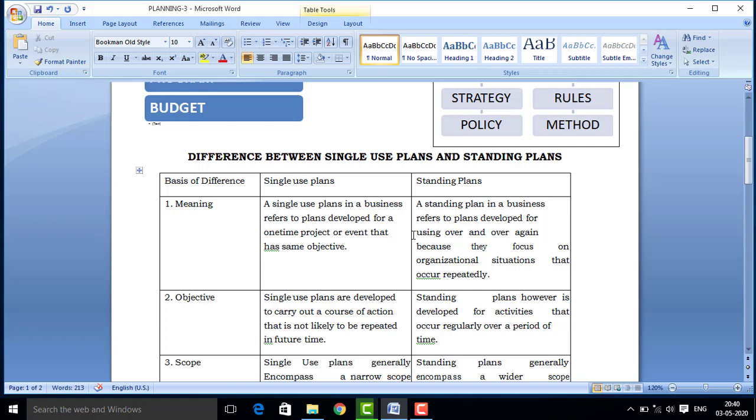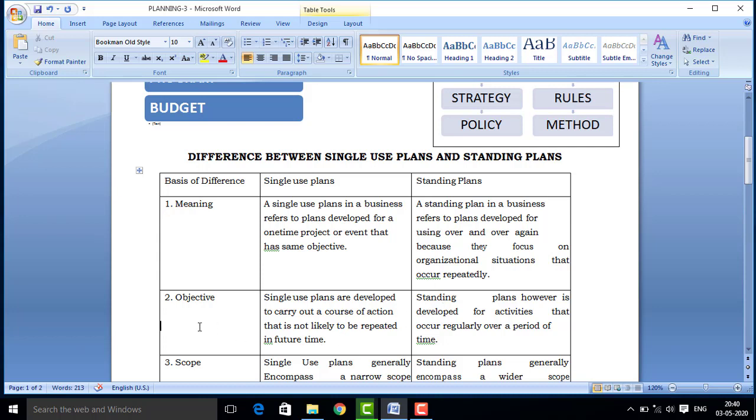For facing these problems, challenges and situations, and to achieve the organizational goal, some fixed plans are prepared, and these plans are known as standing plans. These plans are continuous in the organization for a long time.